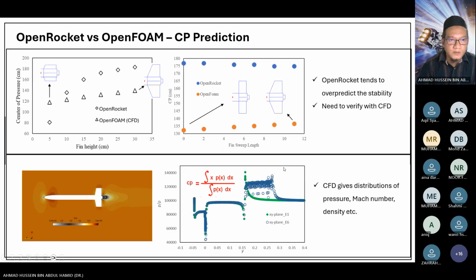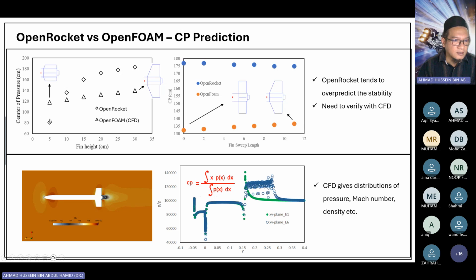But before that, I just want to compare the results from the Barrowman prediction and also the CFD data. The diamond shape plot represents the Barrowman equation, sorry, and the OpenFOAM is the CFD data. You can see here for various fin heights.